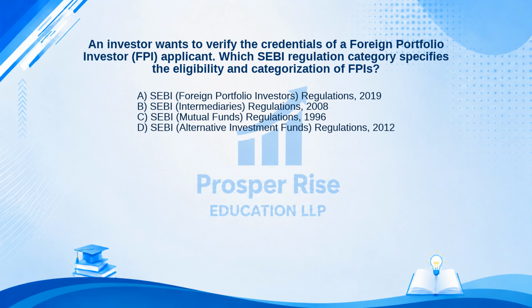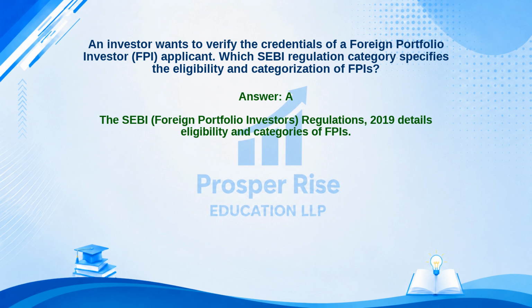A. SEBI Foreign Portfolio Investors Regulations 2019. B. SEBI Intermediaries Regulations 2008. C. SEBI Mutual Funds Regulations 1996. Or D. SEBI Alternative Investment Funds Regulations 2012. Take a moment to pause the video and decide. The correct answer is option A. Let's see why.